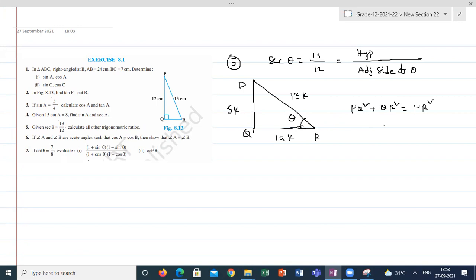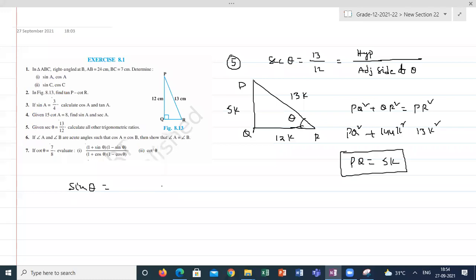Show that solution. We know PQ square plus QR square is equal to PR square. So 13k square minus 144k square is equal to PQ square. From here, PQ is equal to 5k. Then start writing: sin theta is how much, which is known as 1 by cosecant theta.